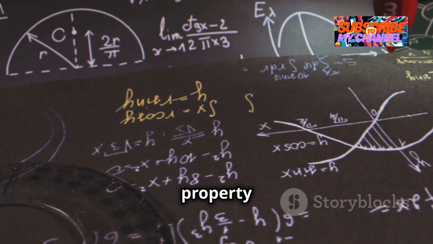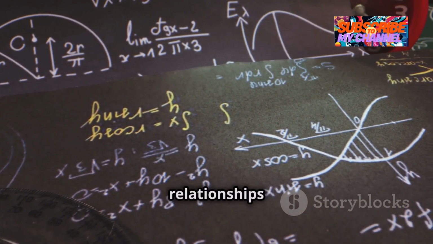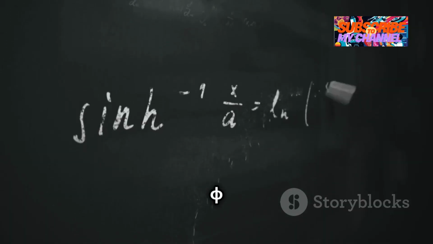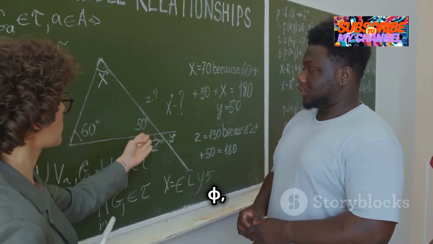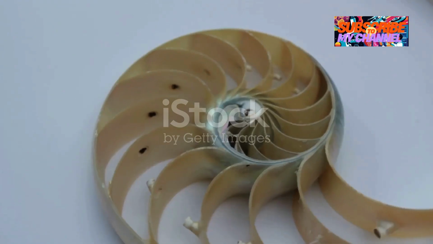One fascinating property of phi is its unique mathematical relationships. If you multiply phi by itself, the result is phi plus 1. If you divide 1 by phi, the result is phi minus 1.